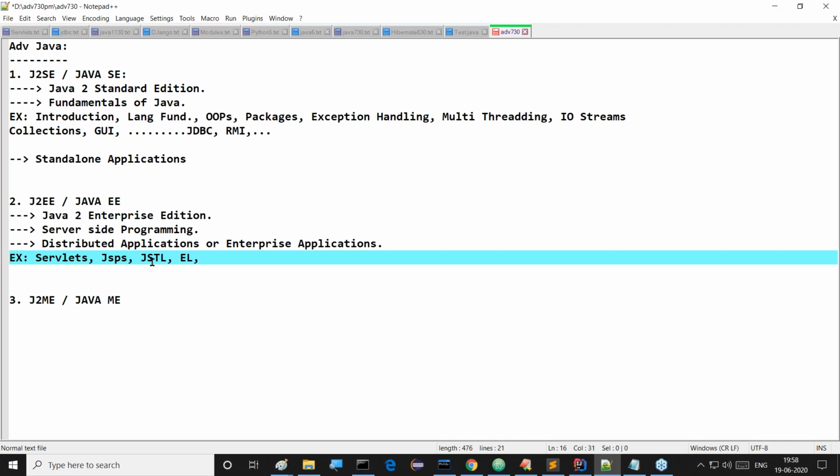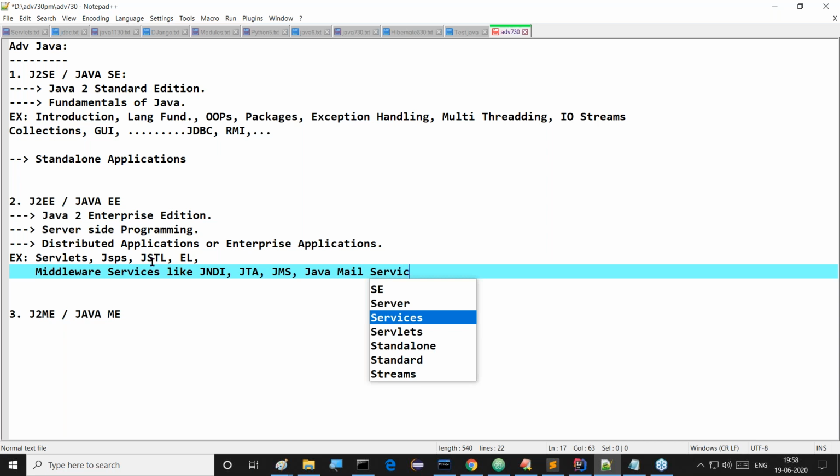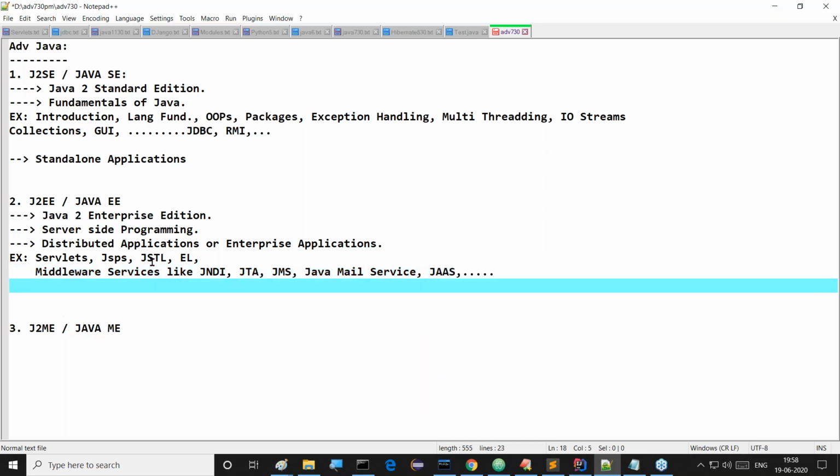Not only that, some middleware services also exist here. What are these middleware services? JNDI, JTA, JMS, Java Mail API. Then after that, JAAS is available, Java Authentication and Authorization Service, and so on and so on. Some other middleware services are available.